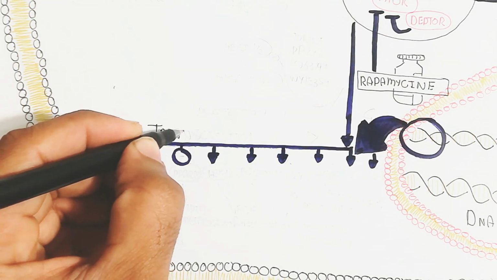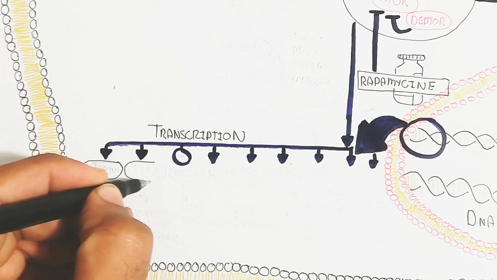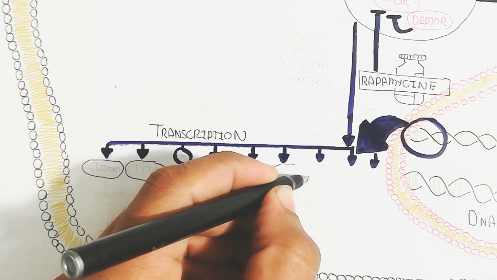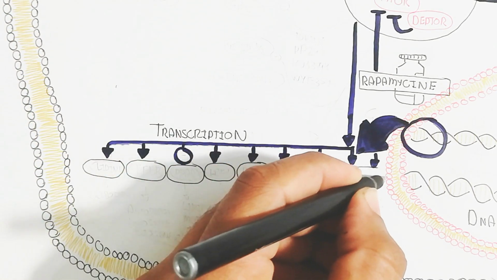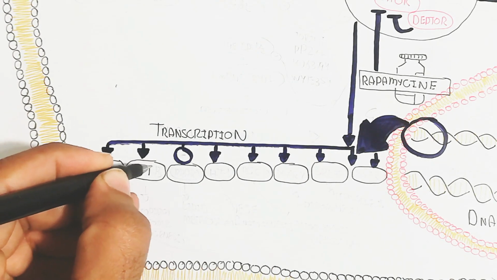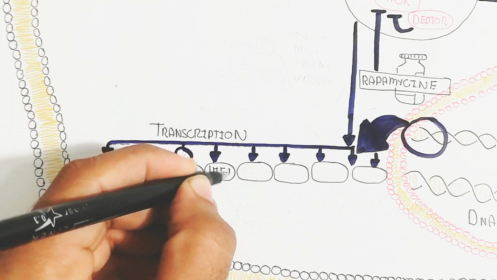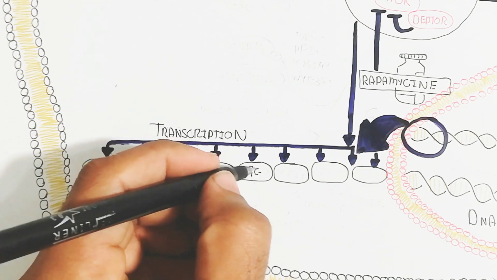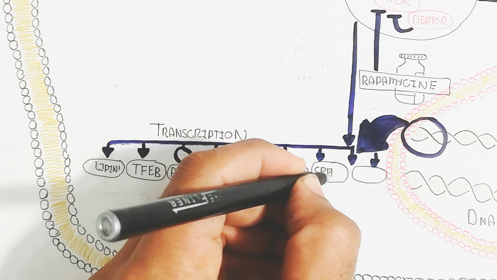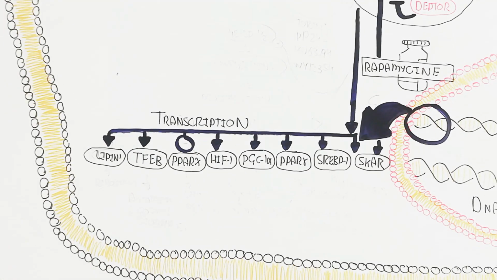So mTORC1 is responsible for the triggering of genes. Genes contain lipin 1, TFEB, PPAR alpha. PPAR alpha will inhibit, remember, and this inhibition, while the HIF1, PGC 1 alpha and the PPAR gamma, SREBP1 and SCAR.